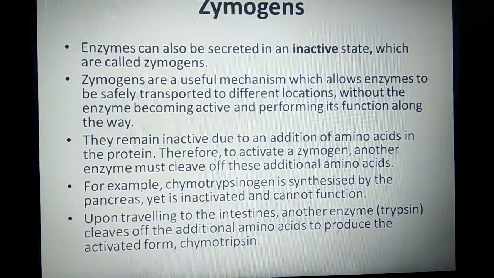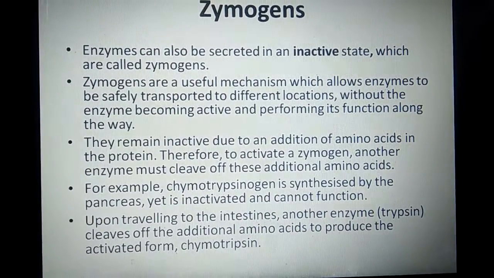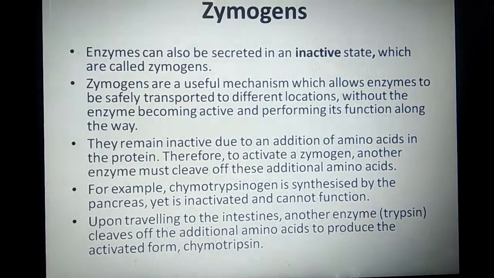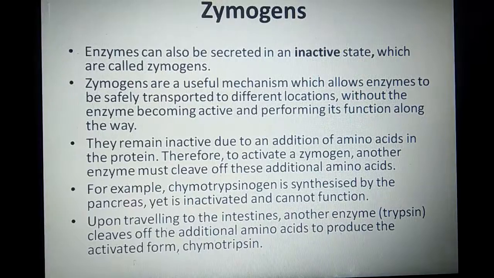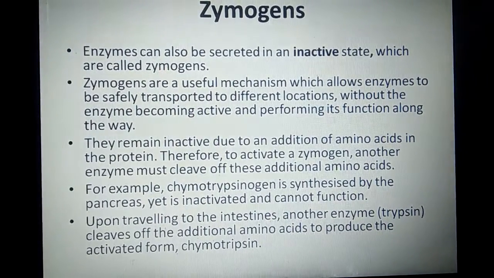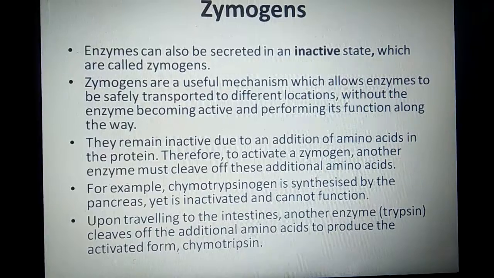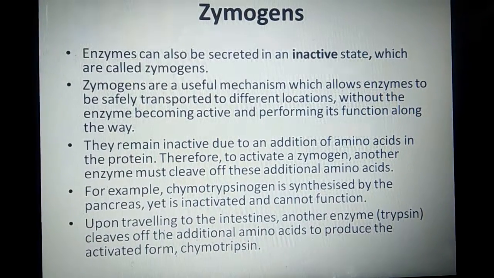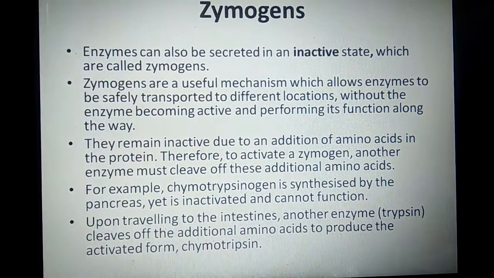What happens is that these enzymes are inactive. Why are they inactive? Because amino acids have been added to them. So to make them functional, to make them active, these amino acids should be cleaved off the enzyme.